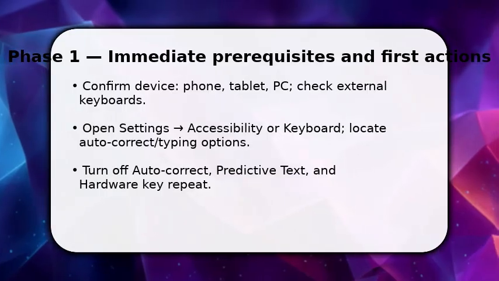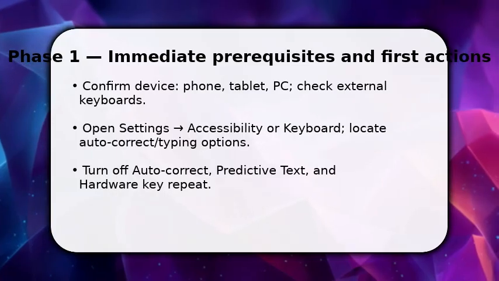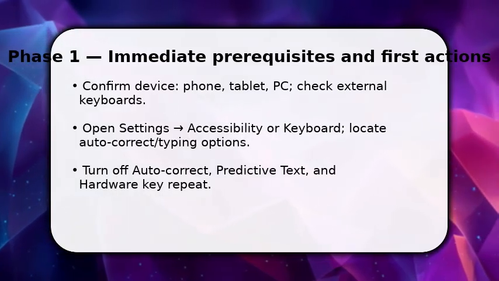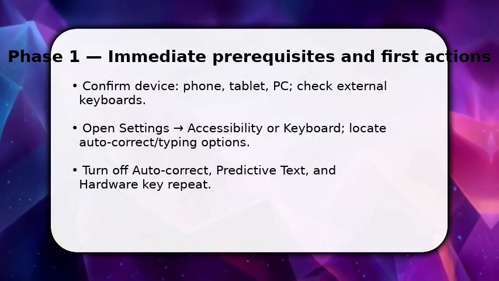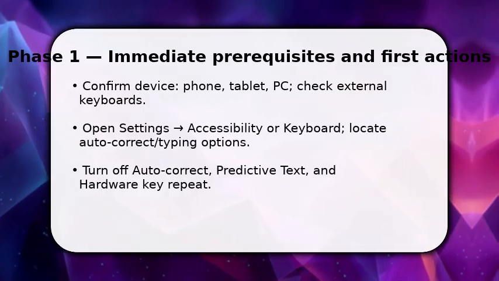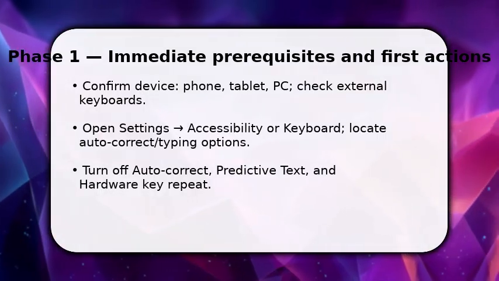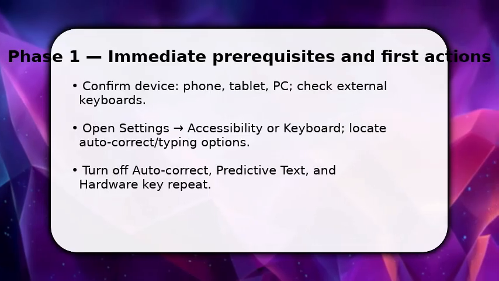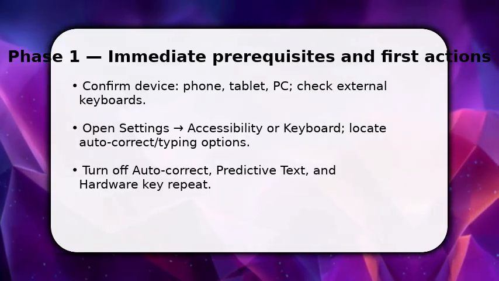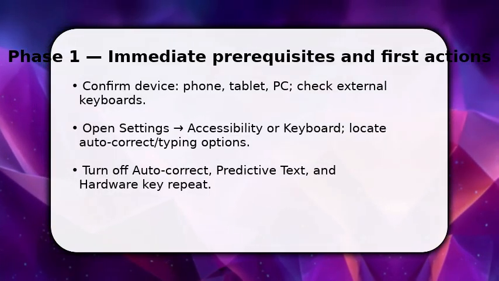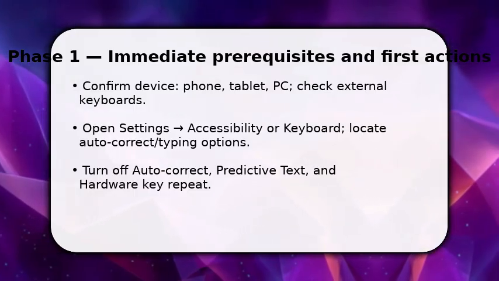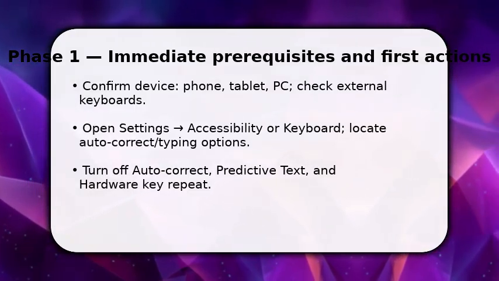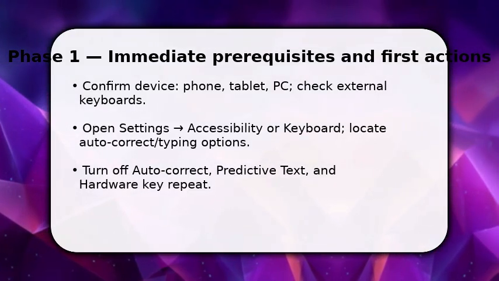You start now, confirm which device you're fixing, phone, tablet, or PC, and disconnect any external keyboard to avoid interference. Once done, go to Settings, then Accessibility or Keyboard, because those menus house the features causing automatic typing. Turn off autocorrect and predictive text first, then disable hardware key repeat or sticky keys so held keys don't repeat.